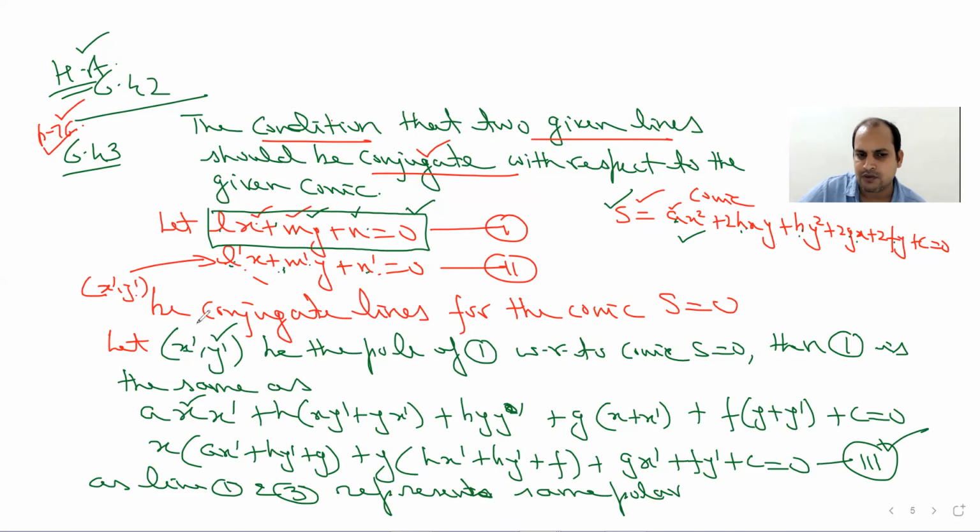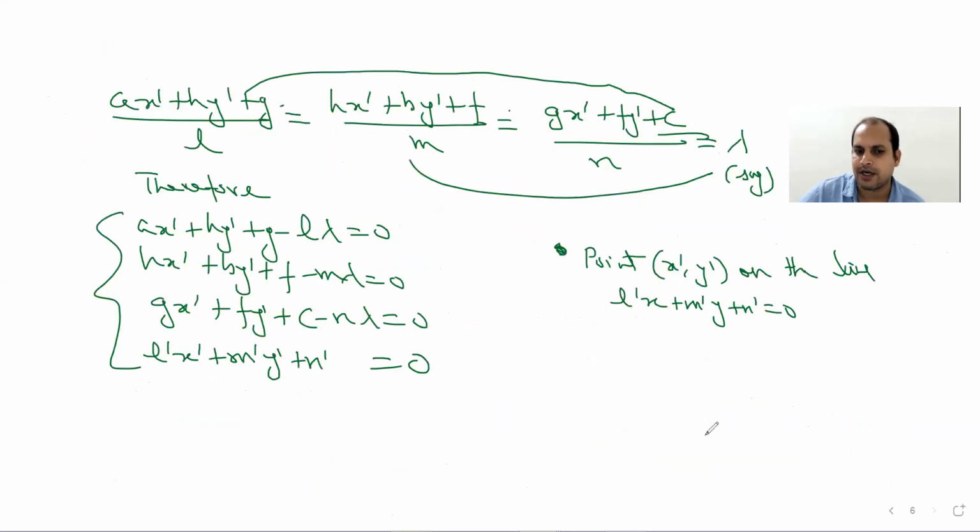But here we have assumed x dash, y dash as some point, so in your final answer it must be eliminated. A, H, G, L are all known, but x dash, y dash and lambda have to be eliminated. You can write this 4 cross 4 system of equations in matrix form as Ax equal to 0.